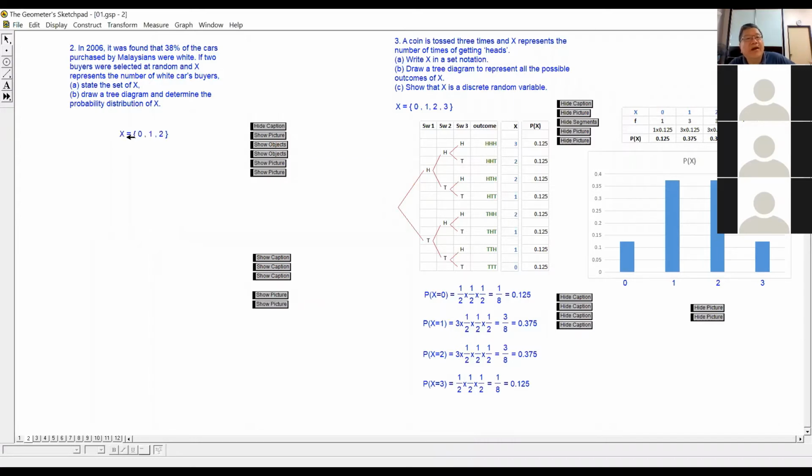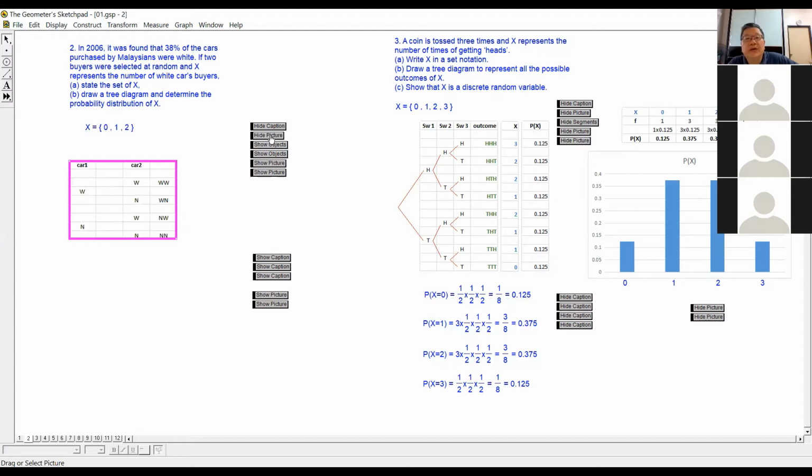So the number of white cars represented by X can be 0, no white car. Or when you select two cars, there can be only one white car. Or you select two cars, and both of them are white. So this number can be 0, 1, or 2.